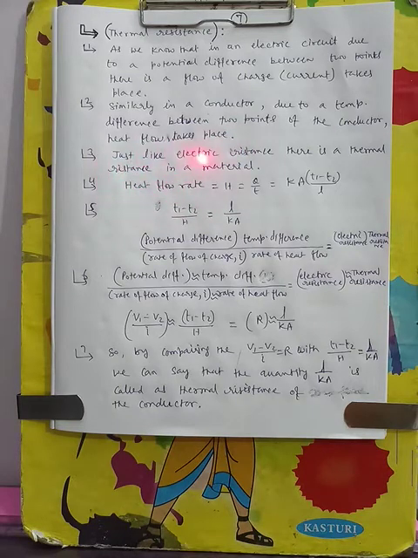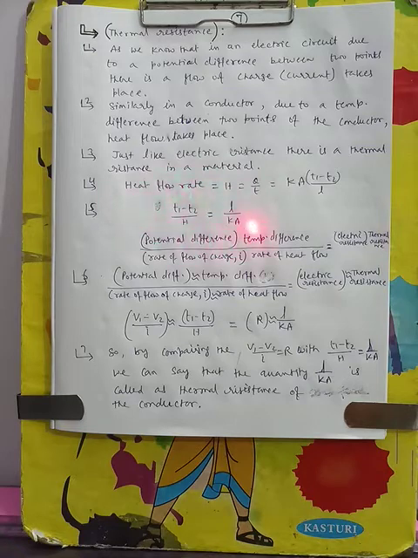So just like electrical resistance, there is also a resistance in the material that is called thermal resistance, which resists the flow of heat. As we know, heat flow rate H is equal to Q by T is equal to Ka (T1 minus T2) by L. So (T1 minus T2) by H is equal to L by Ka.